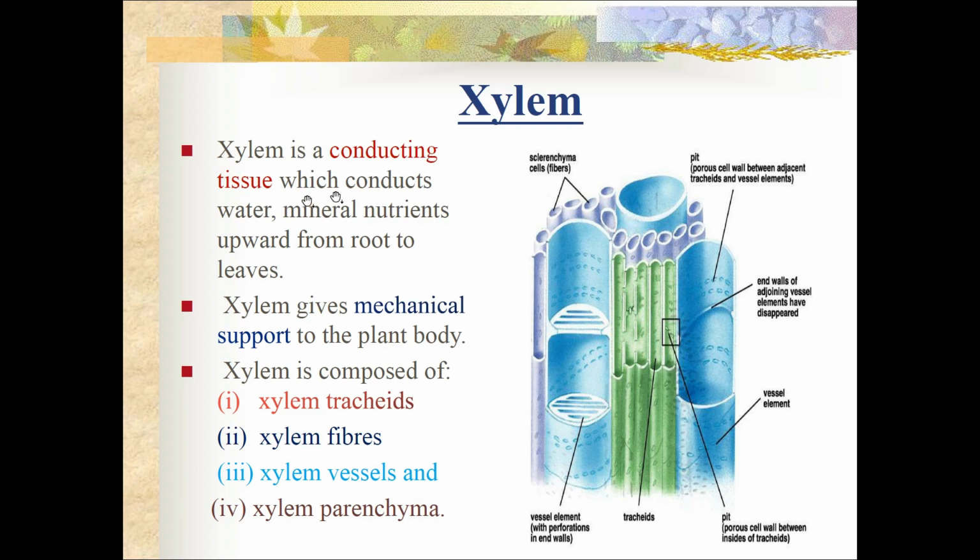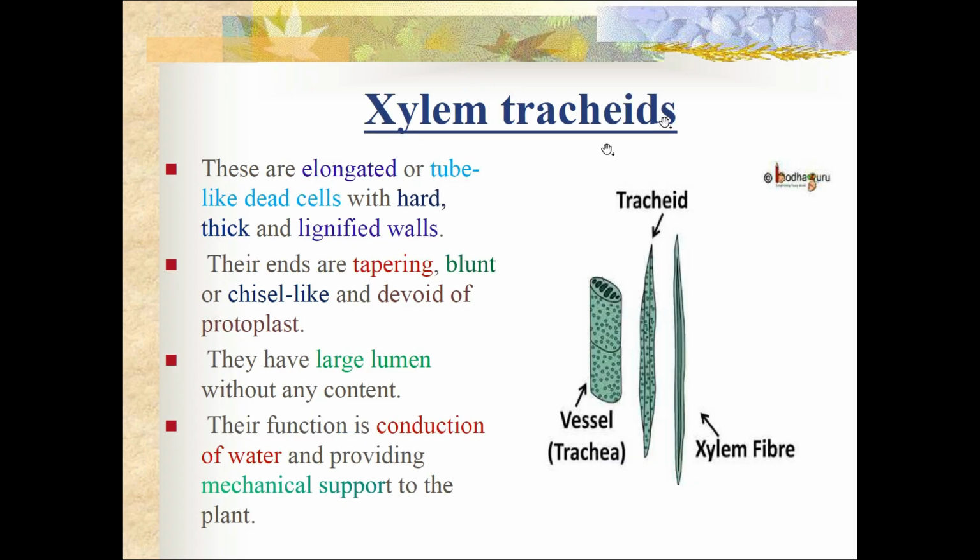Xylem is the conducting tissue which conducts water and mineral salts upward from the roots to the leaves. So xylem only will conduct the water and minerals from the soil through the root for the plant. The xylem gives mechanical support for the plant body, and it is composed of four components: xylem tracheids, xylem fibers, xylem vessels and xylem parenchyma. So first we shall see the xylem tracheids.